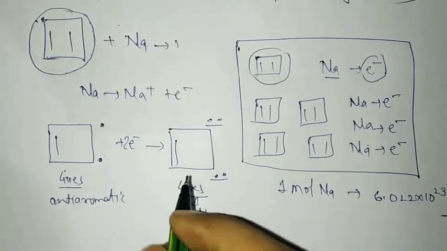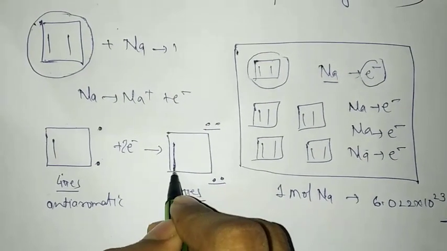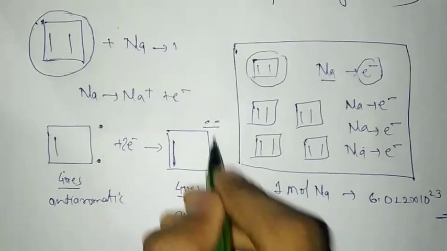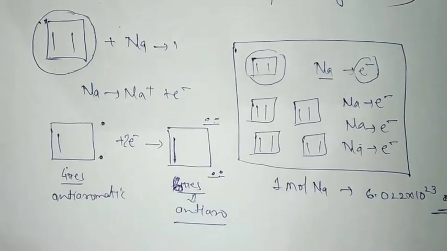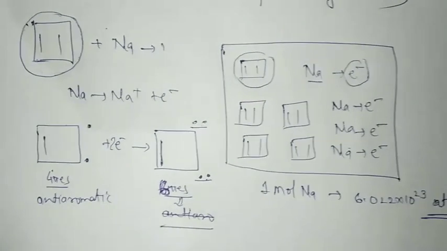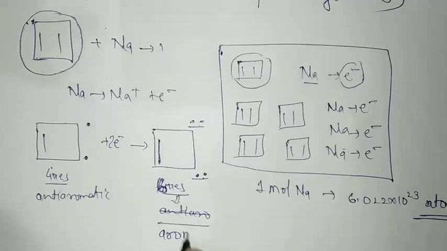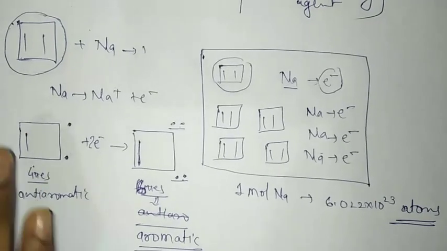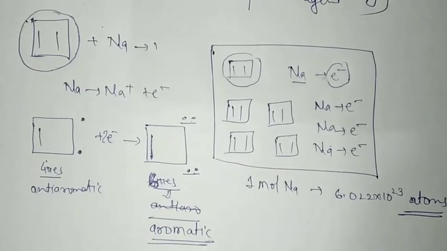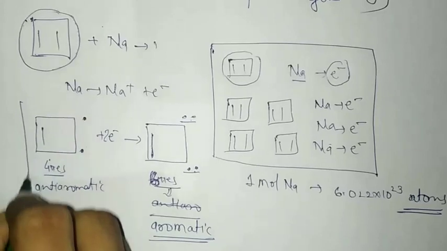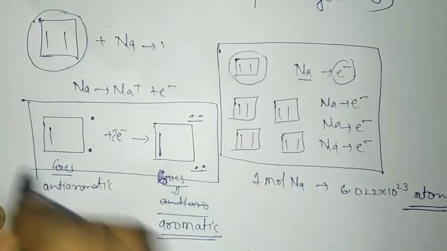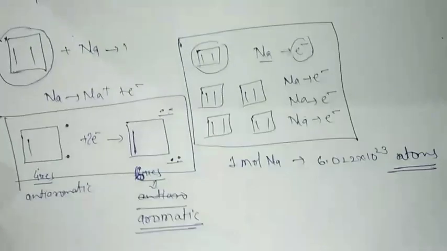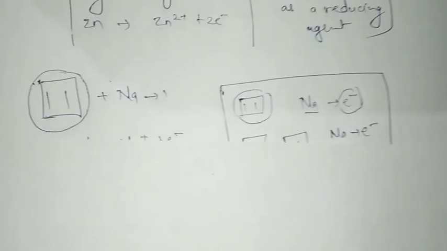Now since you can see it is having 2 pi, 2 pi, 2 pi, total of 6 pi electrons, it has become aromatic, and now this reaction can be possible. So it can be driven in forward. Let's see why I was discussing this.